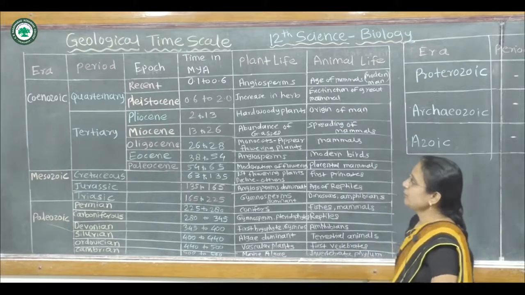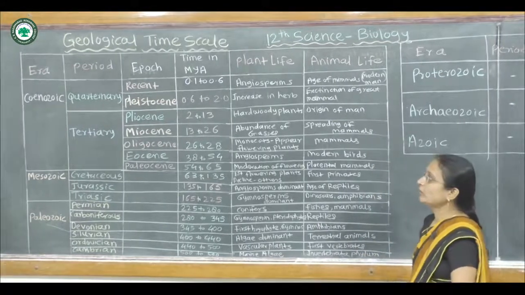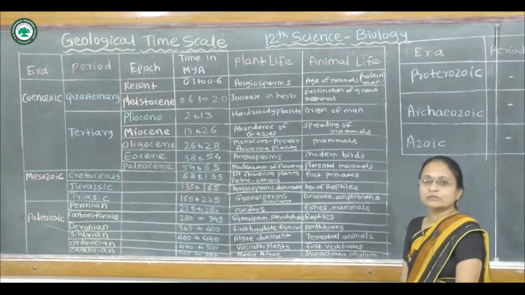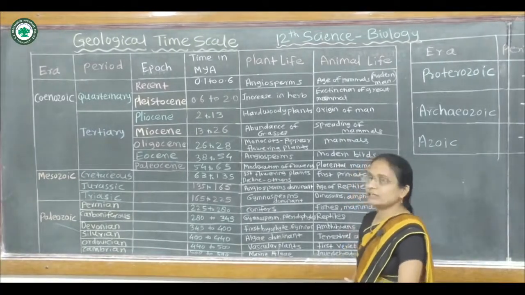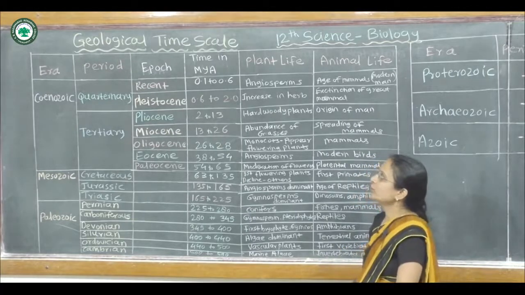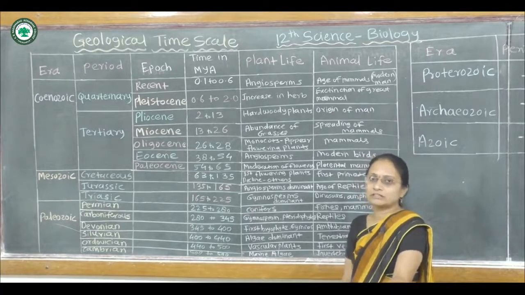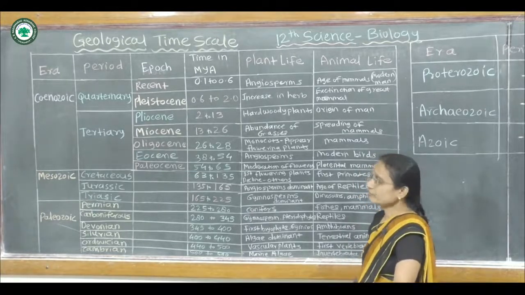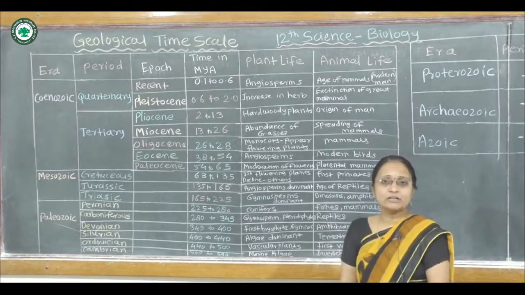The Quaternary period shows the recent epoch which is surviving, called the Holocene. This Holocene is the recent epoch, from 0.1 million years ago to 0.6 million years ago, and it shows which animals and plants are living and dominant.